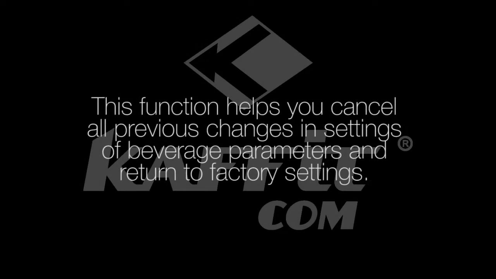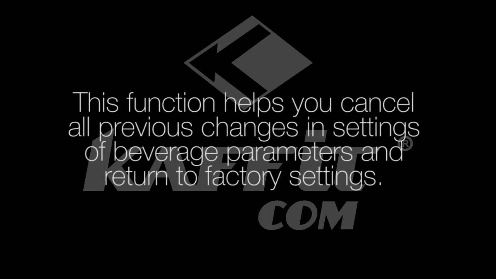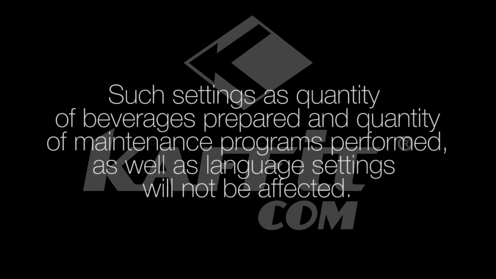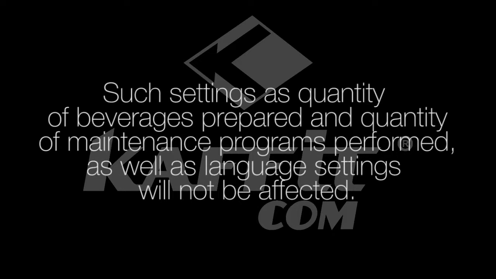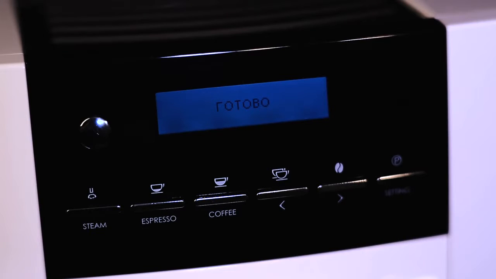Back to factory settings. This function helps you cancel all previous changes in settings of beverage parameters and return to factory settings. Such settings as quantity of beverages prepared and quantity of maintenance programs performed, as well as language settings, will not be affected. Display message: Ready.